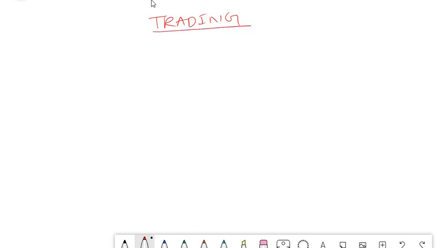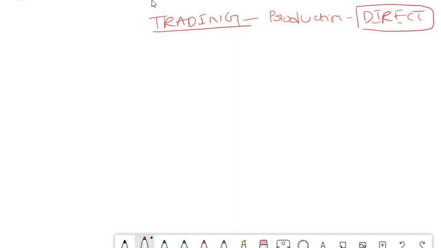In actual, there is no separate account for trading. Everything is recorded in your P&L in the format which I have shown earlier. All will come under only one account, which is your P&L account. There will be revenue, there will be expenses, there will be net profit. But in earlier days, there used to be something called a trading account. Trading account is everything related to your basic production. It is also called direct activity. Direct means which is directly related to your production, which is the core of your business.